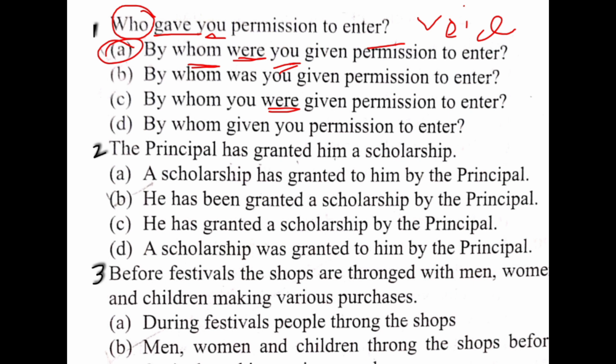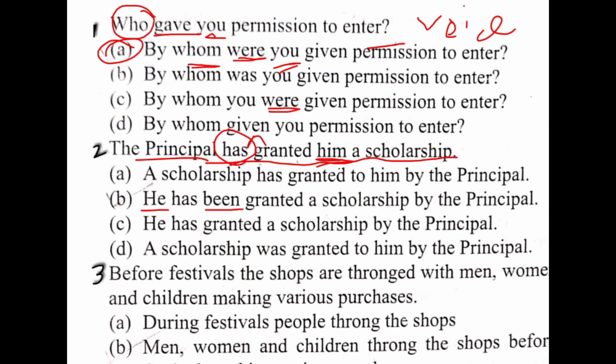Next sentence is in this way: the principal has granted him a scholarship. In this sentence you have to note down one thing. Here is a present perfect tense, and whenever there is present perfect tense has, you have to add one word, that is been. And him is an object in this sentence, and when the object is used as a subject, him is changed into he.